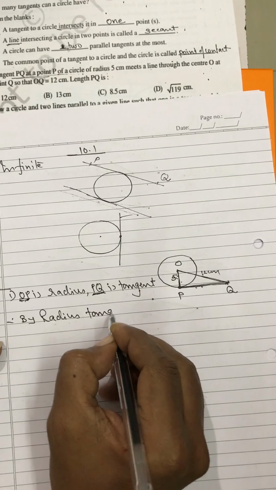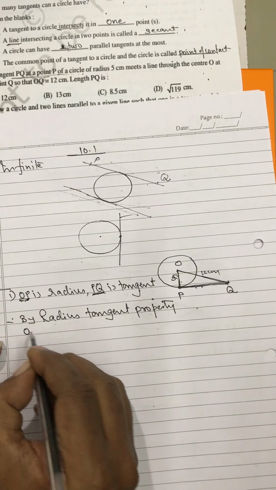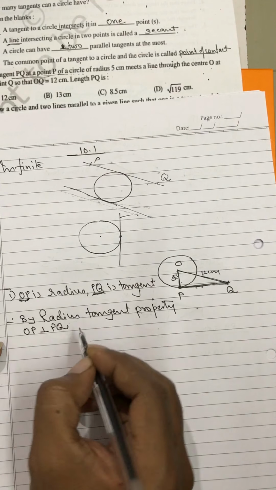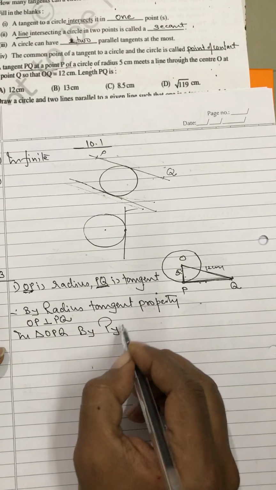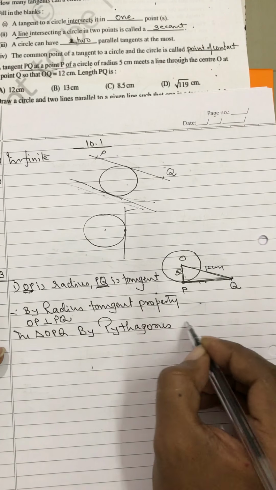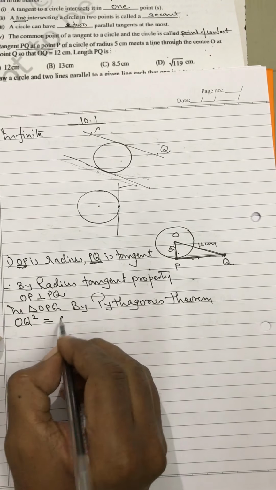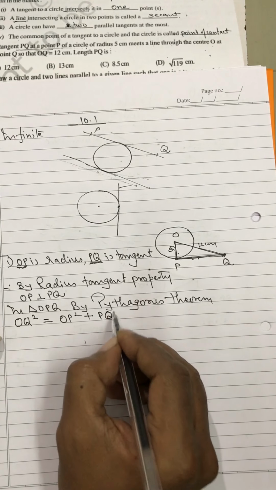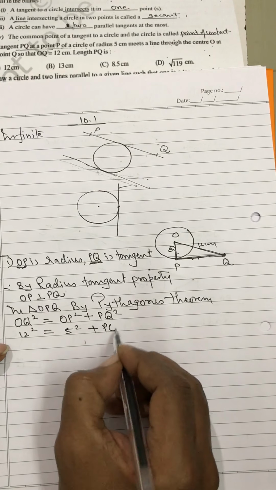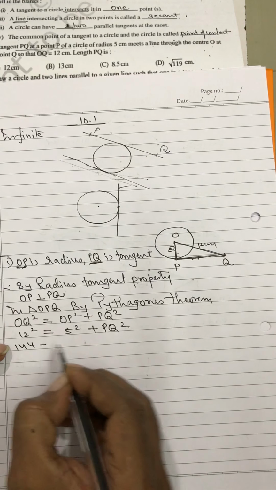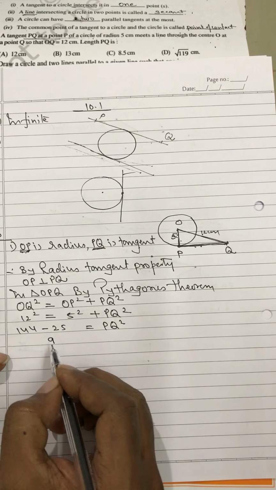So definitely I can use this. Therefore, by the radius-tangent property, OP is perpendicular to PQ. In triangle OPQ, by Pythagoras theorem, what you will get is OQ square is equal to OP square plus PQ square. This is 12 square is equal to 5 square plus PQ square. This is 144 minus 25 is equal to PQ square.